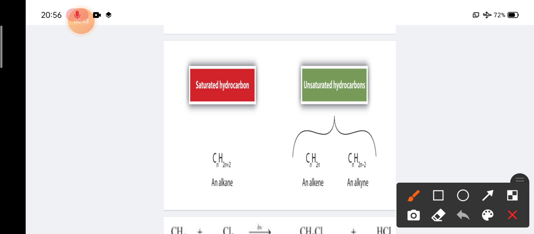So before classification we should know what is hydrocarbon. Hydrocarbon is basically those compounds that are formed with the help of only carbon and hydrogen. Yes, a heteroatom, that is oxygen or nitrogen, can also be present in that compound, but it is mandatory in hydrocarbons that both hydrogen and carbon must be present.